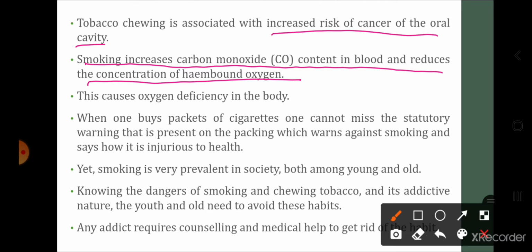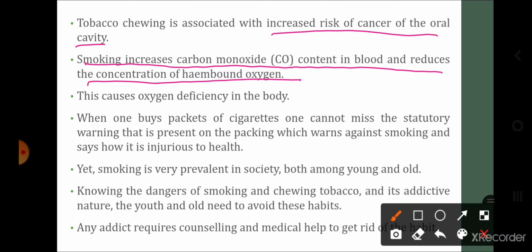Now we know that oxygen binds with the hemoglobin, but through smoking what will happen? Smoking वो carbon monoxide content increase करता है, and now there occurs a competition between carbon monoxide and oxygen, कौन हीमोग्लोबिन के साथ bind करेगा. So there occurs the competition between oxygen and carbon monoxide to bind with the hemoglobin, and as a result what will happen?